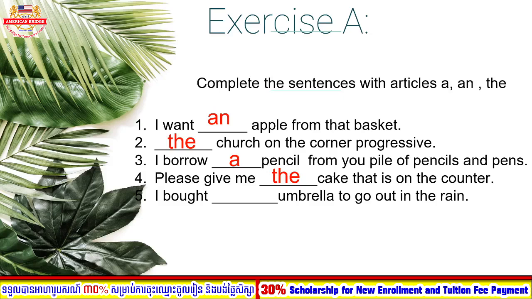Okay, so now let's move to number 5. I bought umbrella to go out in the rain. So umbrella begins with the letter U, and U is a vowel, right? As I told you in the previous video already, we have 5 vowels: A, E, I, O, U. So if it relates to A, E, I, O, U, you need to use an, right? So this one is: I bought an umbrella to go out in the rain.